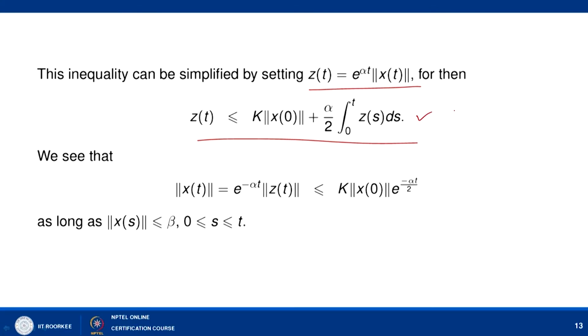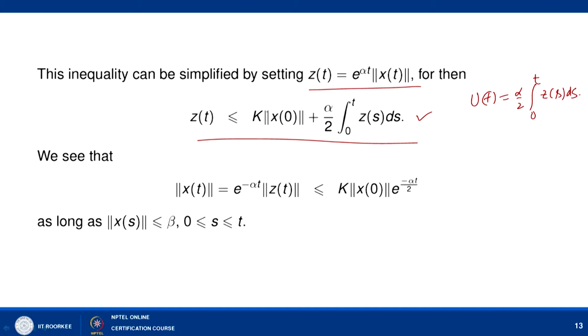Here we want to find the bound on z(t). We have two ways: either you use the Gronwall inequality directly if you know it, otherwise we can solve this by taking u(t) as alpha by 2 integral 0 to t z(s) ds. The only thing is that we cannot solve for z(t) by just differentiating the inequality, because the inequality may not be preserved.